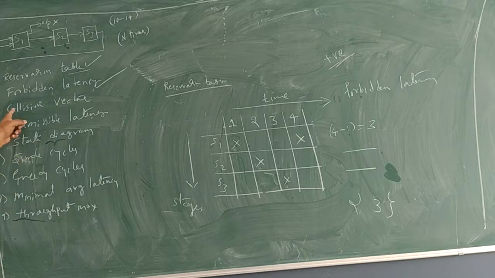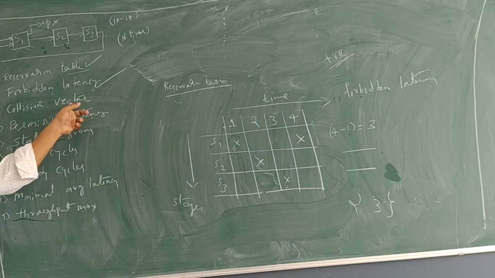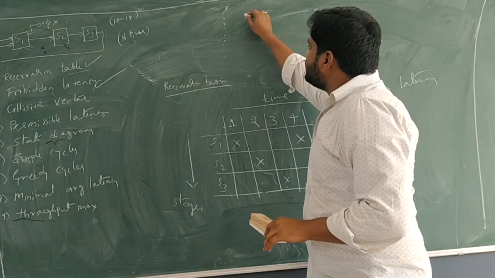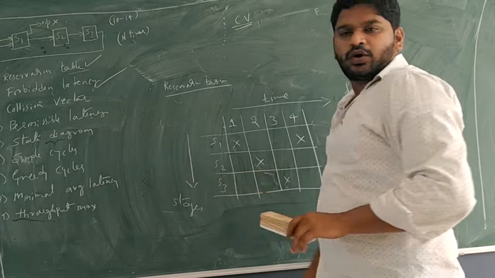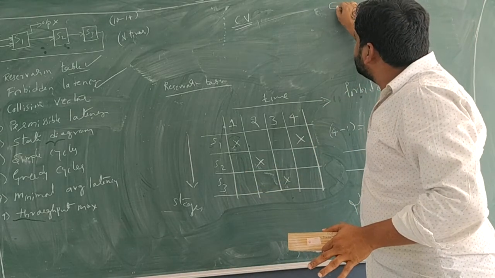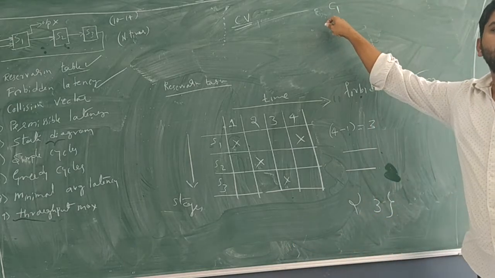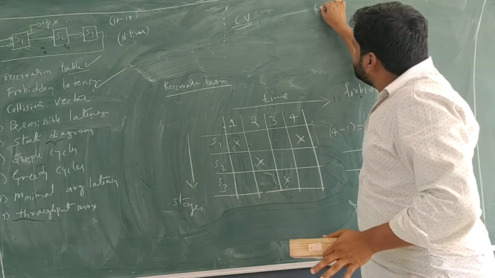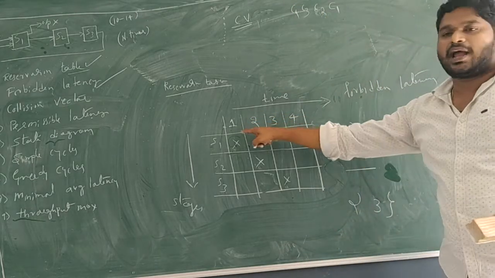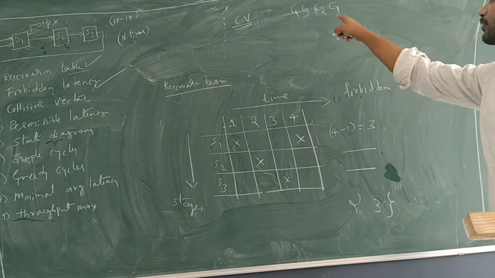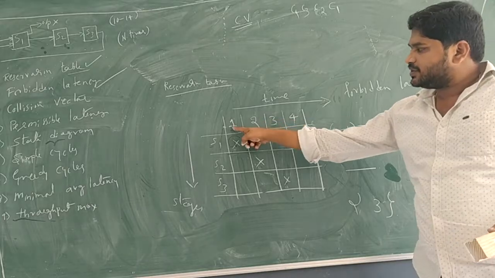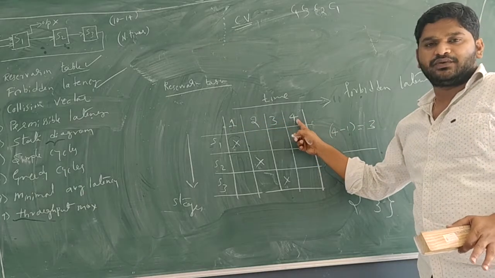Okay. So now how to calculate the collision vector? Please remember this. So third point, let me write it in short form, collision vector. The collision vector we should write from the LSB called C1, C2, C3, C4. How many time steps are here? Those many bits we have to write for the collision vector. Okay. This is C1, C2, C3, C4.